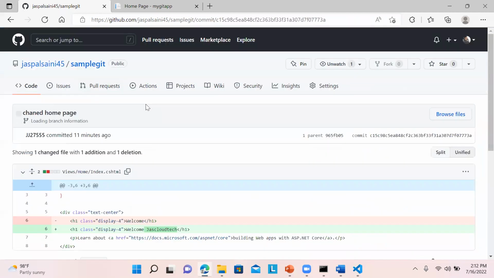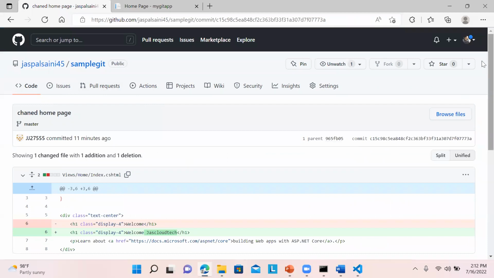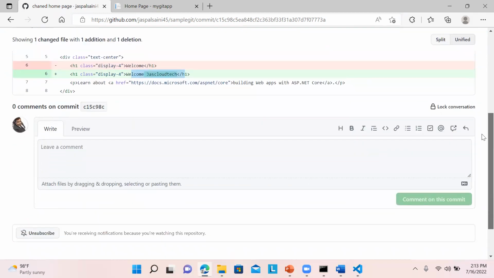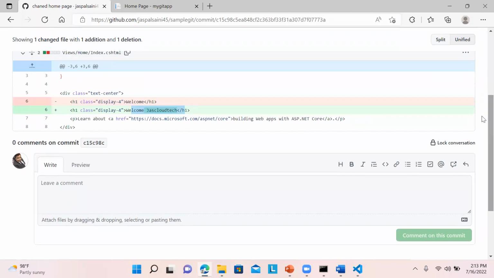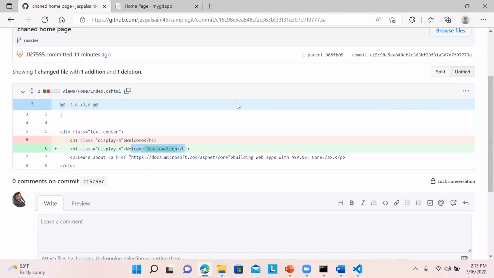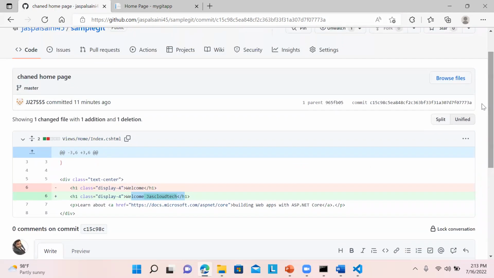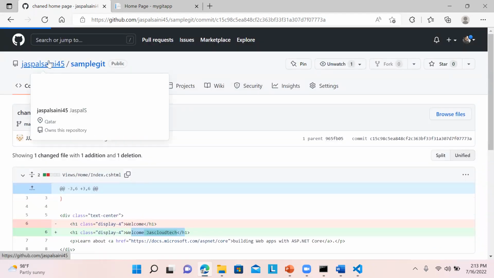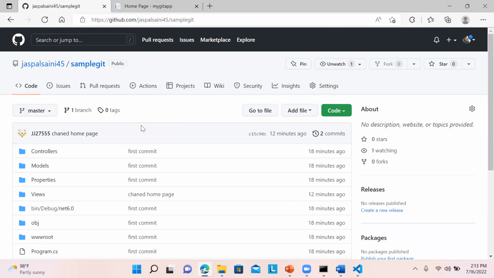You can go to the views and you can see over here, it was welcome, and you changed it to welcome, just cloud tech, and you can just write some comments and all those things. We can utilize it. This is how we can utilize Git and GitHub.